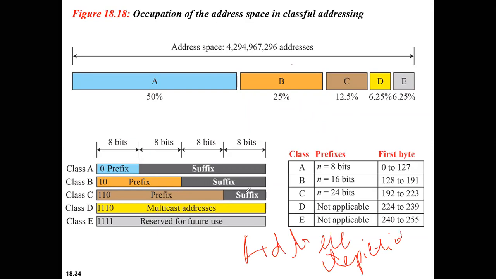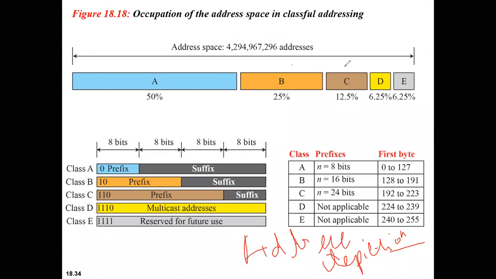Address depletion here is because the addresses are not distributed properly. Correct? If you see here, it is not distributed properly. Some percentage to A, some percentage to B. So all these addresses are not distributed properly. In this case, what happens? The internet faced a problem with addresses being rapidly used up. Okay, which makes organizations go short of addresses. Sometimes it results in no address at all to assign to certain hosts.